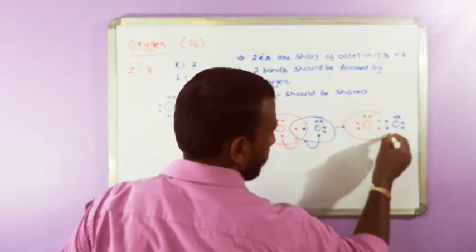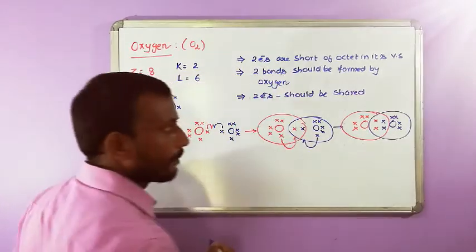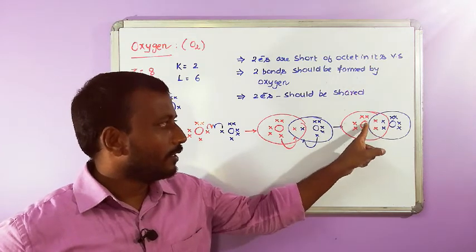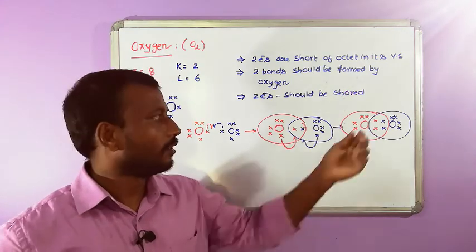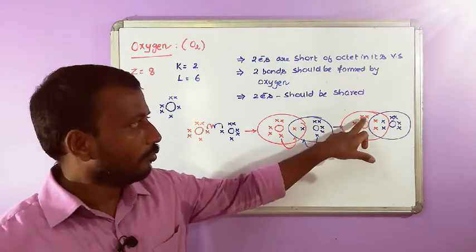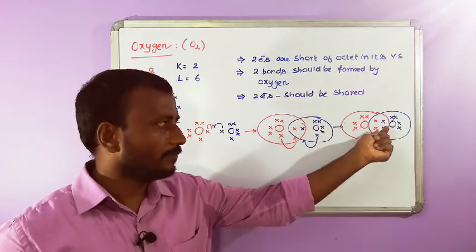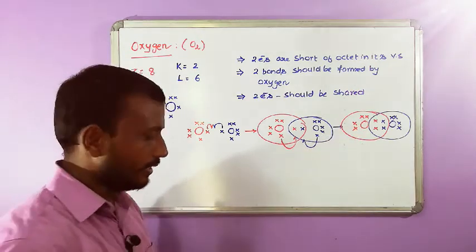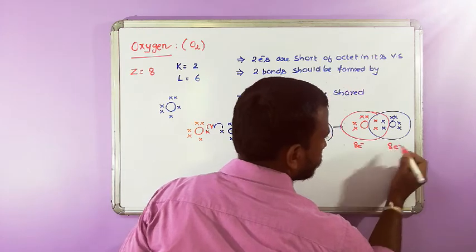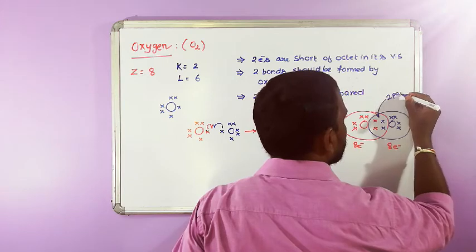So if you count the number of electrons, 4 electrons are shared between 2 oxygens, meaning 2 pairs of shared electrons and 2 pairs of unshared electrons on each oxygen. So 2 pairs means 4 electrons, 4 plus 2 is 6, 6 plus 2 is 8. So the octet of this oxygen is attained, and the octet of this oxygen is attained. How many pairs? 2 pairs.